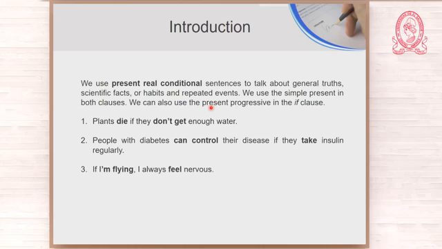Let us see one last example. Remember that you can use the present progressive. Here, you have that here. Now let us look at one example. If I am flying, I always feel nervous. I had told you before we have a combination of present and present, but when we are dealing with present real conditional sentences, we can also use progressive, present progressive, and simple present. Okay?